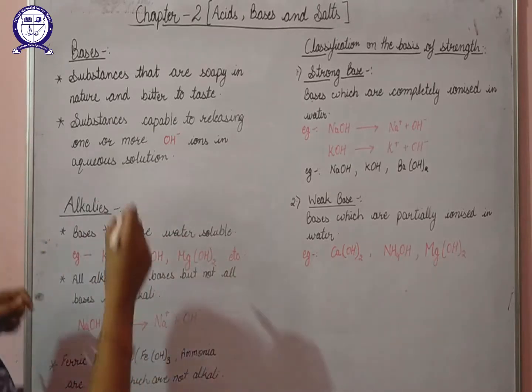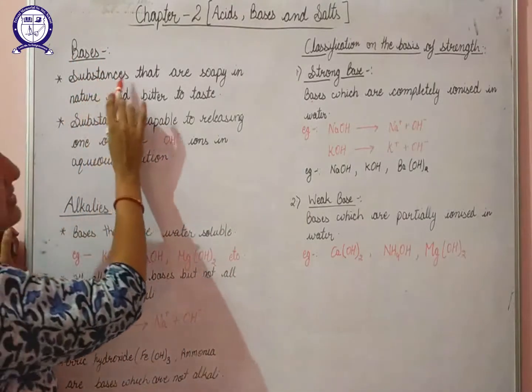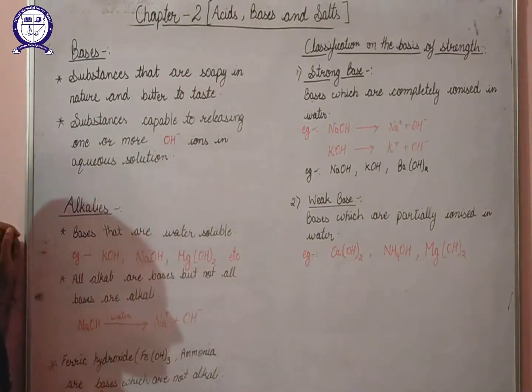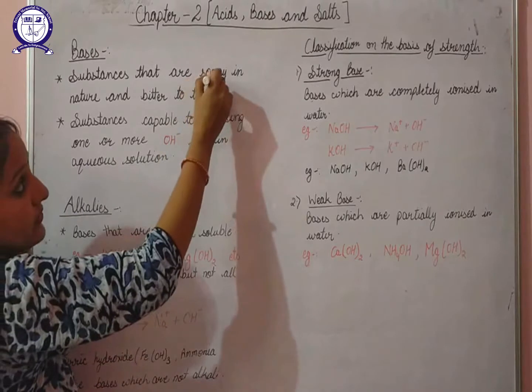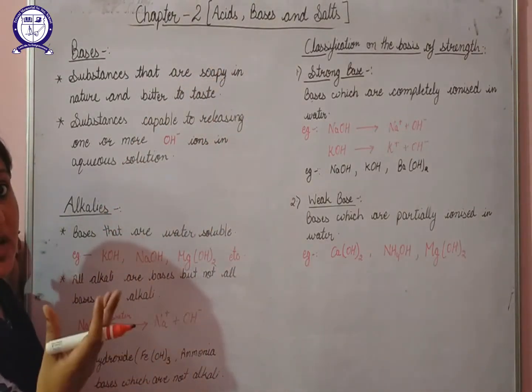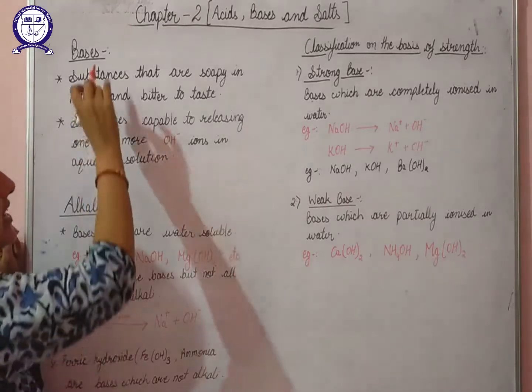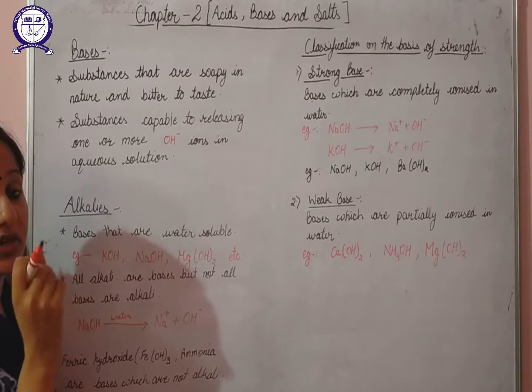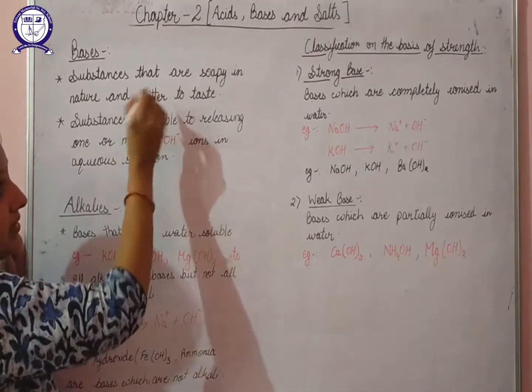So let's start. Now the bases. Bases are the substances that are soapy in nature and bitter to taste. We have seen soap, and that soap also has basic nature. So we can say that bases are soapy in nature, and if you taste a base, it tastes bitter.